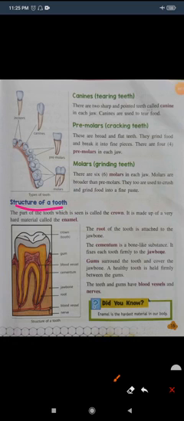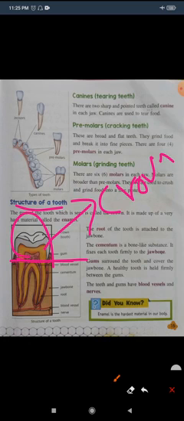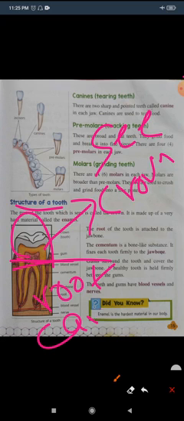This is the structure of a tooth. Let's have some recapitulation for this also. Each tooth has two parts. The upper portion is called the crown, that we can see, and the lower portion is called the root. The root is the part of the tooth inside the gum that we can't see.